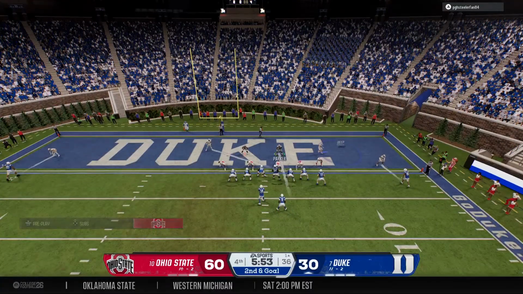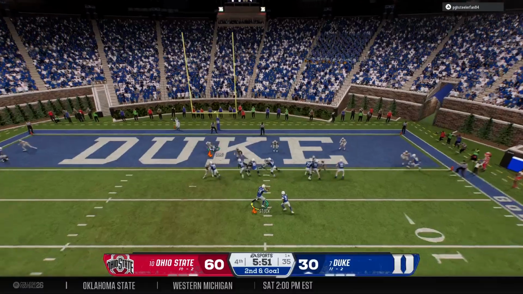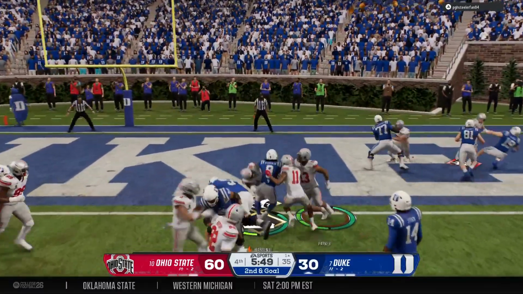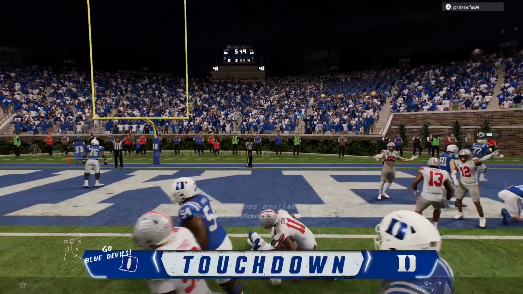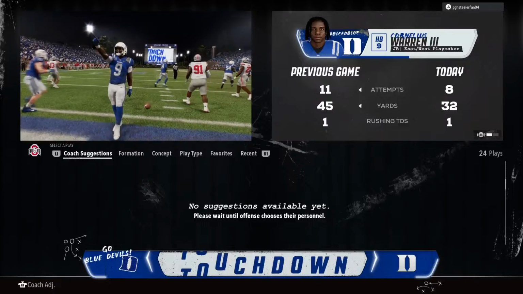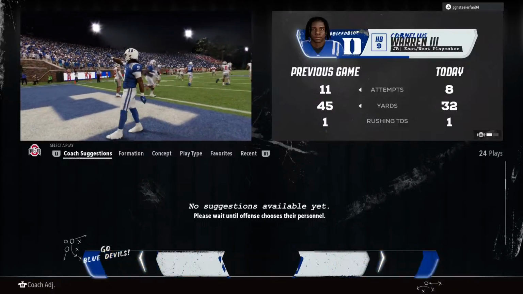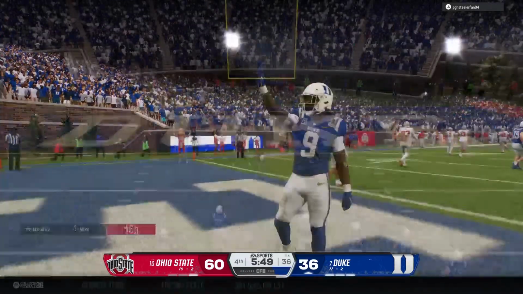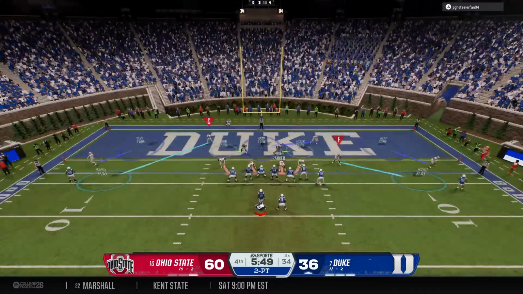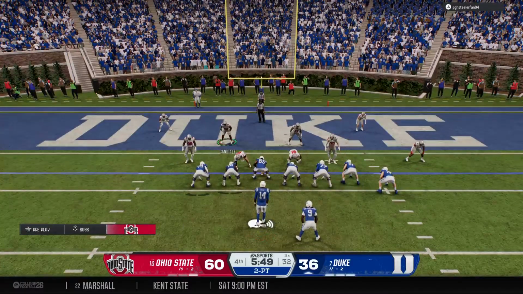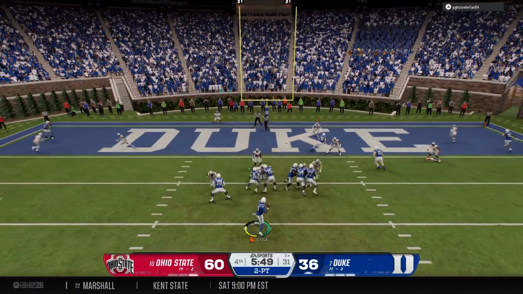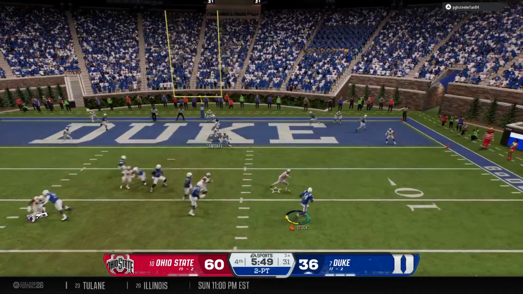And the Blue Devils will hustle to the line to crank the tempo. Second and goal, hand it to him again. And he fights into the end zone. Touchdown, Duke. You know, today's not been their day, but the thing you can always hang your hat on is these guys are still competing. They come up with a touchdown here late in the fourth quarter. Can use that as hopefully some momentum into next week.